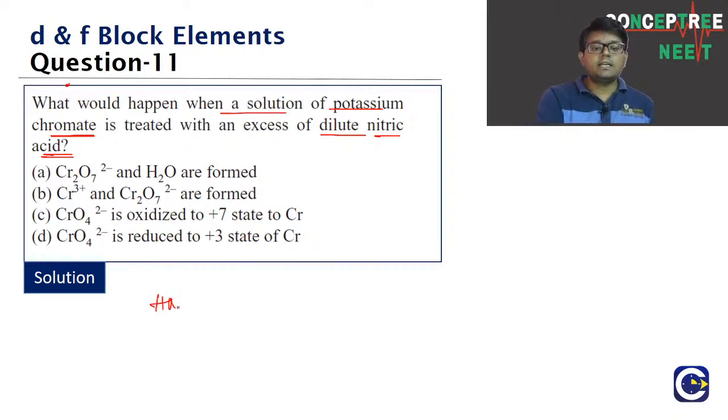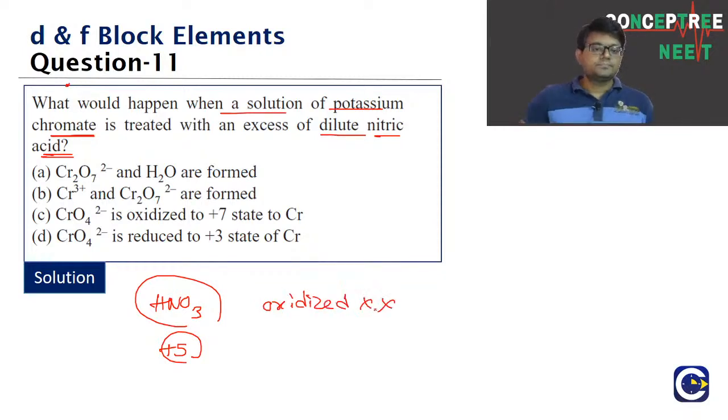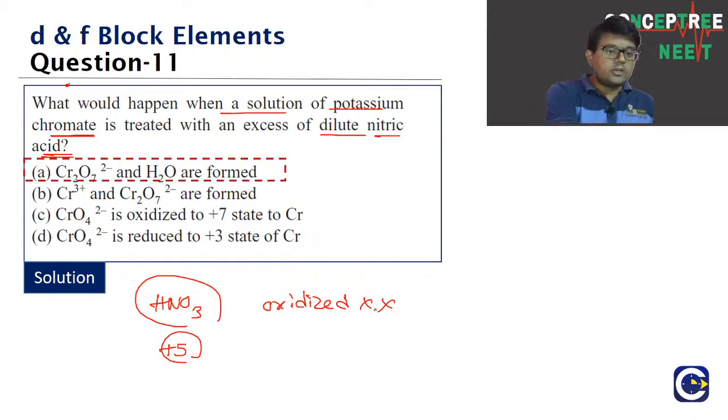What is nitric acid? Nitric acid is HNO3. Already in HNO3, nitrogen is in the highest possible oxidation state. Means HNO3 cannot get oxidized any further. So this is a very peculiar reaction, because here the potassium chromate will not be able to oxidize the nitric acid. So in this reaction, what is going to be formed? We will be getting dichromate ion and water as the product. So what will be the products of the reaction, guys? Dichromate ion, Cr2O7 2- ion, and then water.